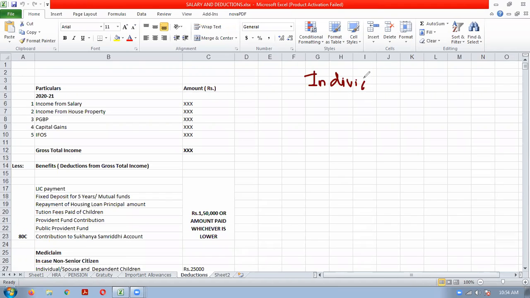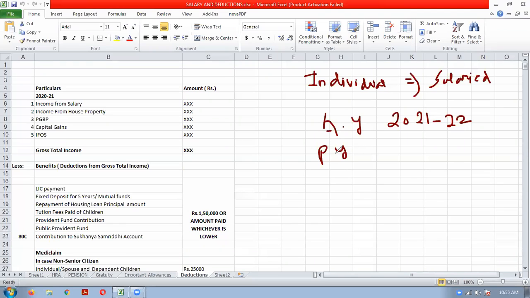Let us take an example of a salaried individual. He wants to know what his tax liability will be for assessment year 21-22, which is the running assessment year. So what will be the previous year for the 21-22 assessment year?